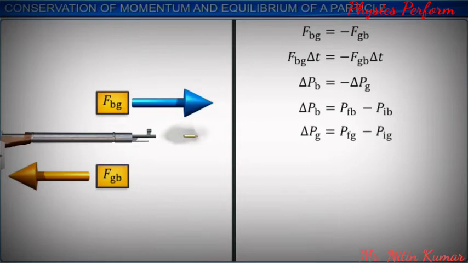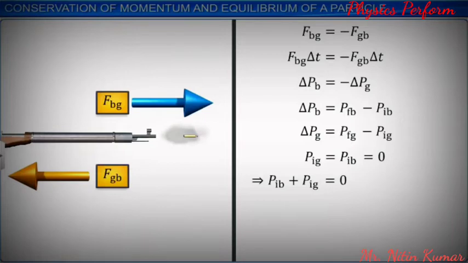Initially, the gun and the bullet are at rest. Hence, their initial momenta pig and pib are zero. This indicates that the total momentum of the gun and the bullet as a system is zero.